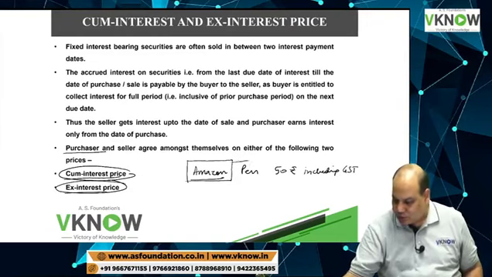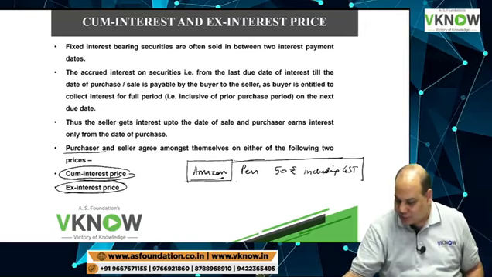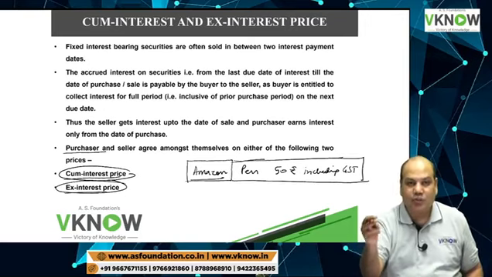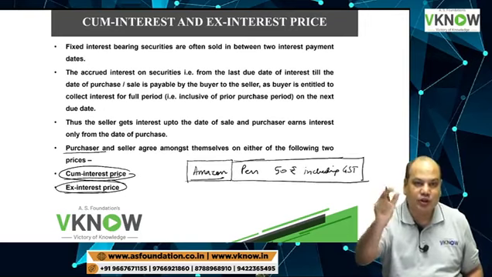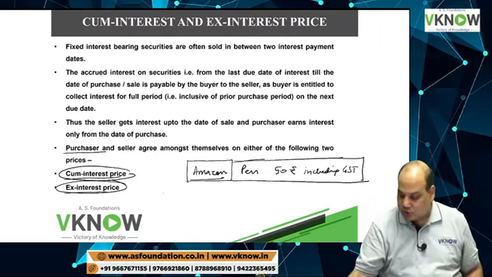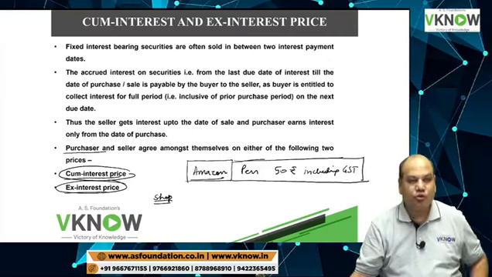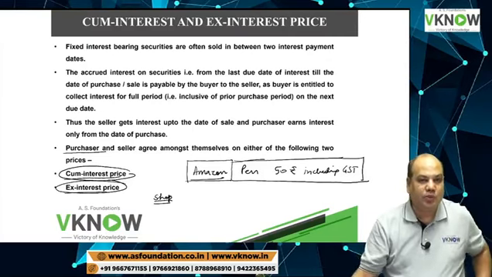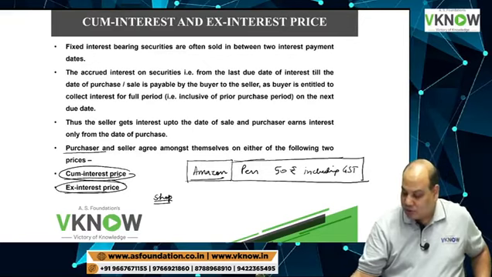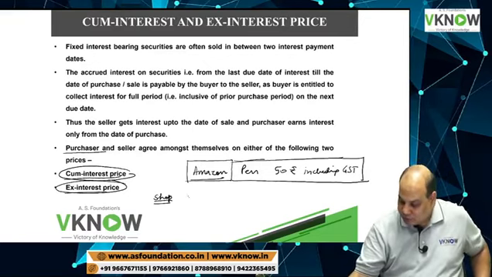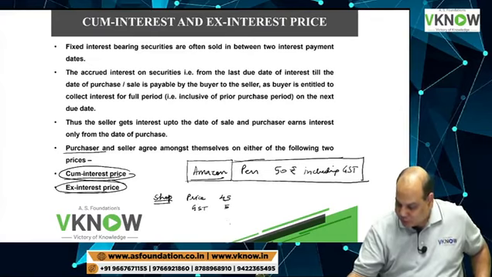So it means it is cum-GST price, because GST is included. But suppose you go to some departmental shop and look at their bill. It will be written like this: price 45, GST 5, total 50.